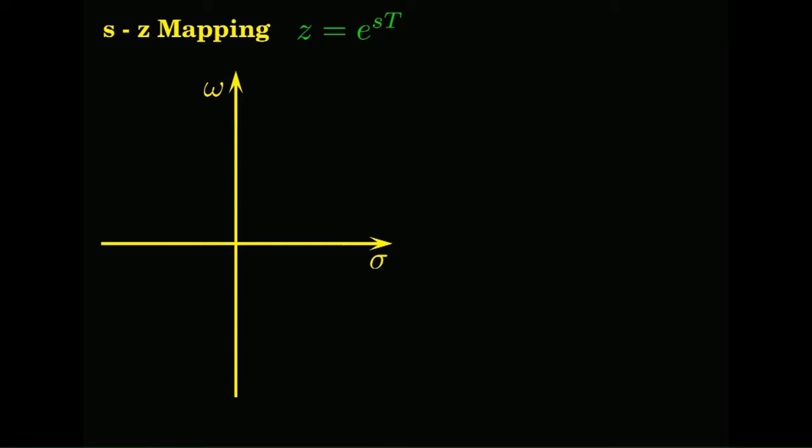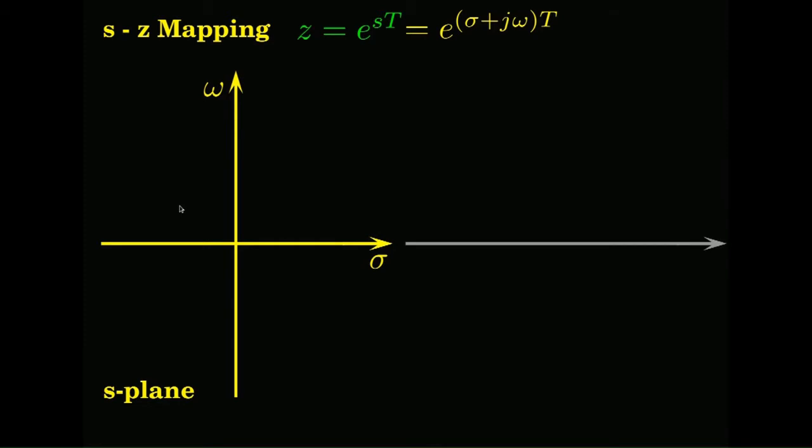Okay. Now, we are quite familiar with this, right. What is this? This is the S plane, the real axis and the omega axis of the S plane. And if I port these variables into the S plane variables, this relationship becomes Z equals e to the power of sigma plus j omega, times T. Now, how do the various points on the S plane map onto the Z plane?